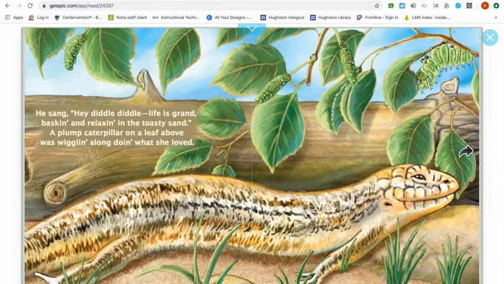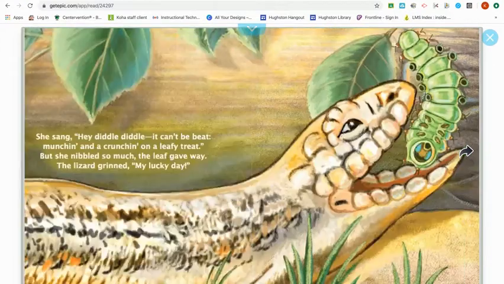A plump caterpillar on a leaf above was wigglin' along, doing what she loved. She sang, "Hey, diddle diddle, it can't be beat, munchin' and a crunchin' on a leafy treat." But she nibbled so much, the leaf gave way. The lizard grinned, "My lucky day." So there we see him consuming the caterpillar for some energy.